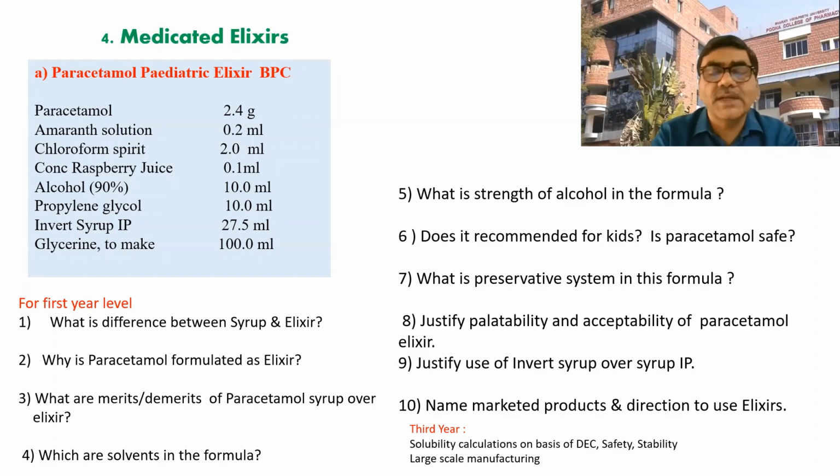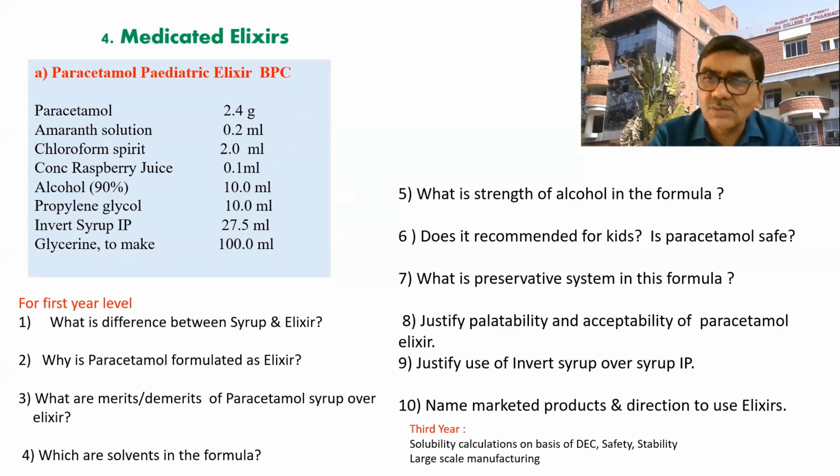What is the use of alcohol 90%? Is it a solvent? Then why alcohol, propylene glycol, glycerin? Why not use only a single ingredient? Directly go for alcohol. Make the preparation in alcohol, what's the harm, it would be good for children, an alcoholic preparation. Or make it entirely in propylene glycol, or otherwise take a whole amount of glycerin.